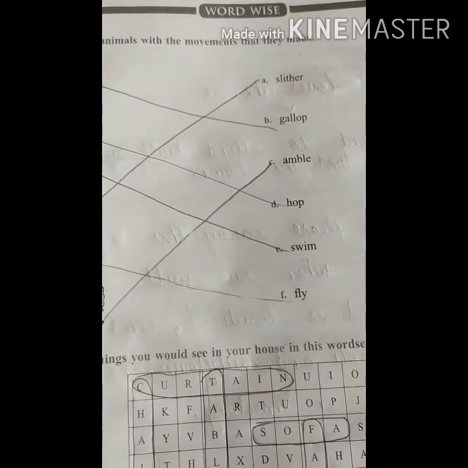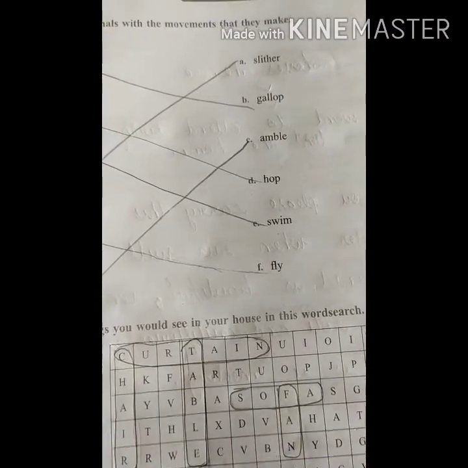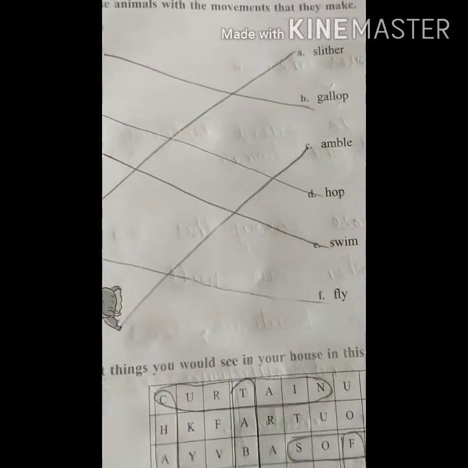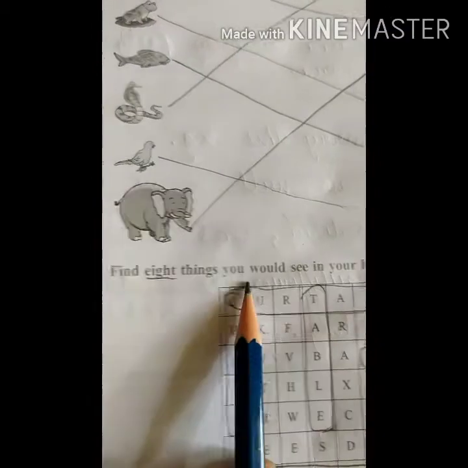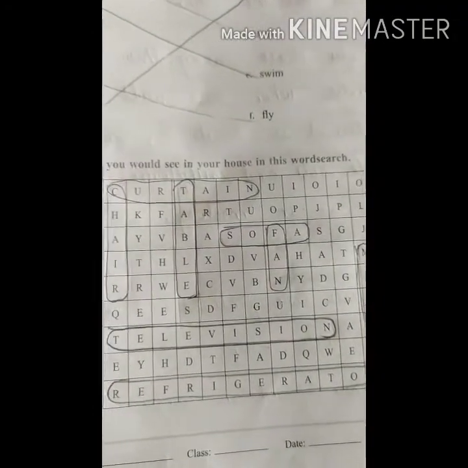Elephants are the only animals which cannot jump. But they can walk. Okay, and here come to your B part. Find 8 things you would see in your house in this word search.